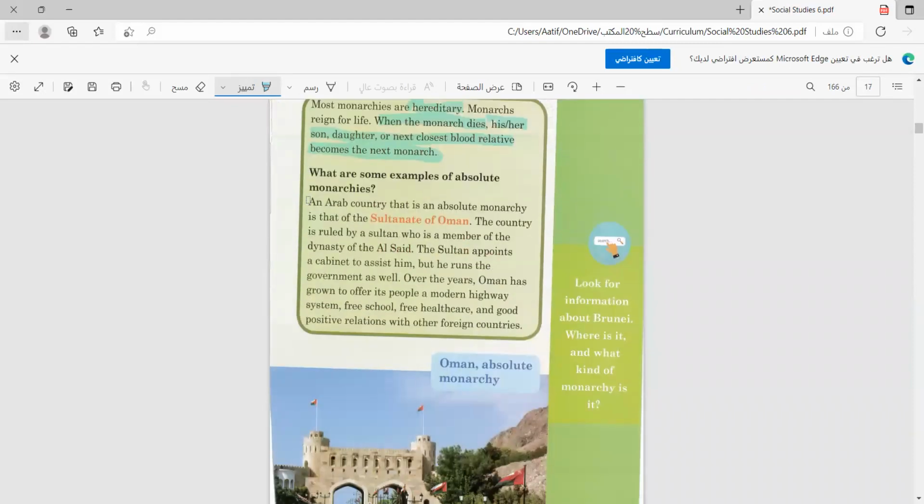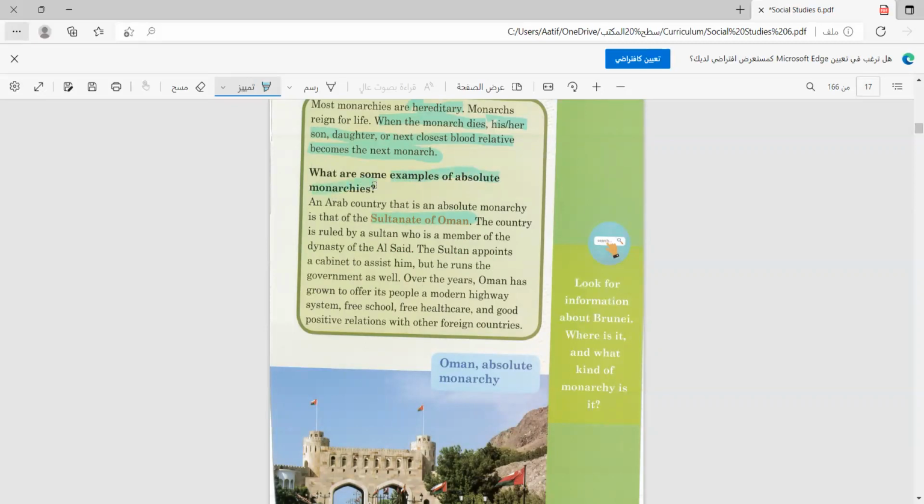Okay, what are some examples of absolute monarchies? This is a good question that we will find the answer for now. An Arab country that is an absolute monarchy is the Sultanate of Oman. So Oman is considered to be an example of an absolute, okay, let's underline this, absolute monarchy.